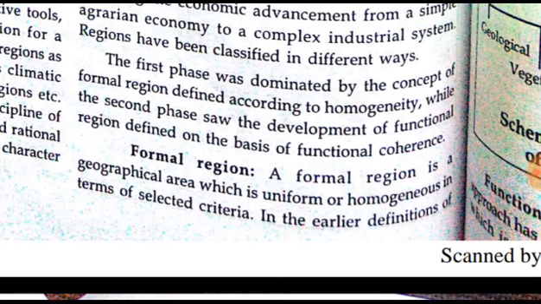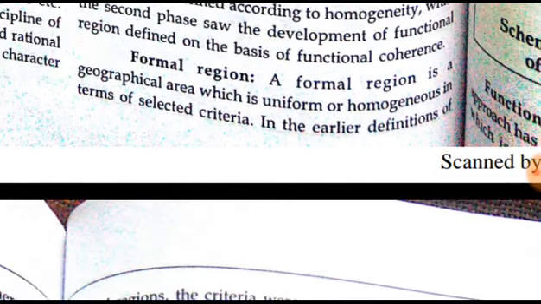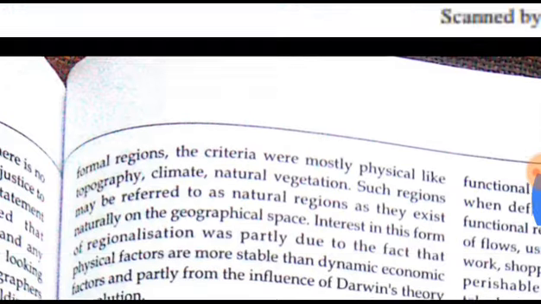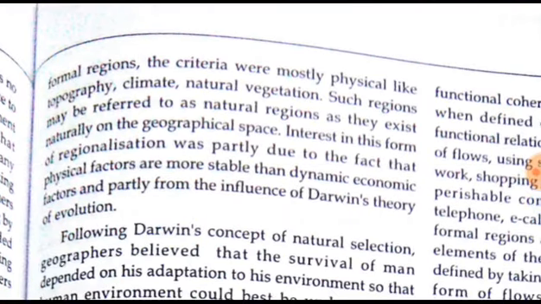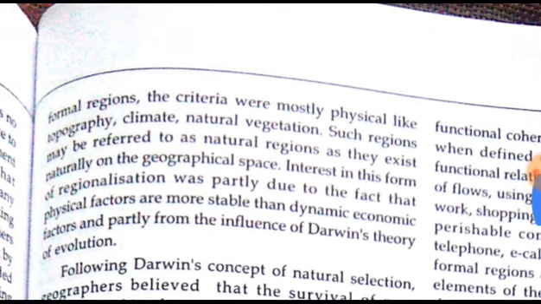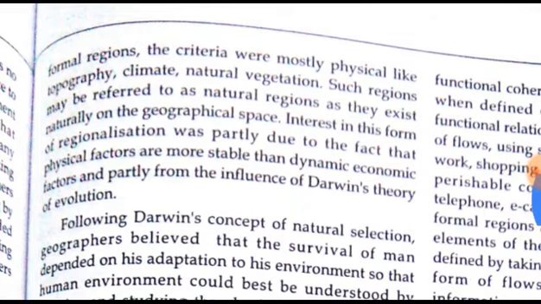First is homogeneity, and second is functional coherence. Formal region. A formal region is a geographical region which is uniform and homogeneous in terms of selected criteria. In the earlier definition of formal region, the criteria were mostly physical, like topography, climate, natural vegetation.